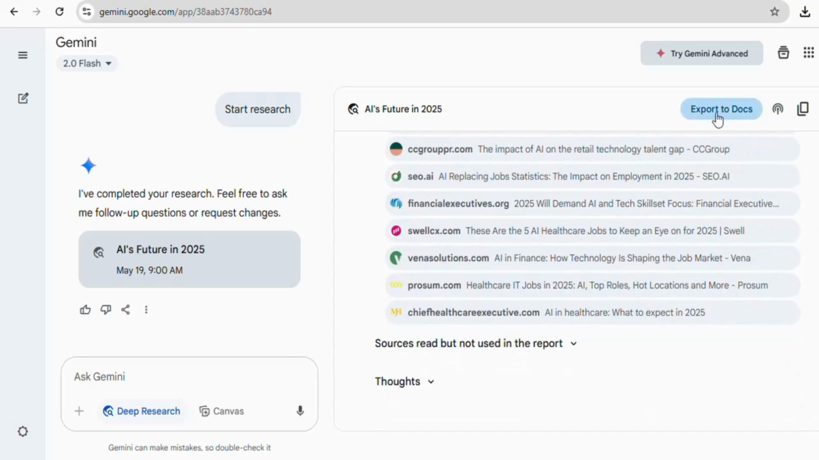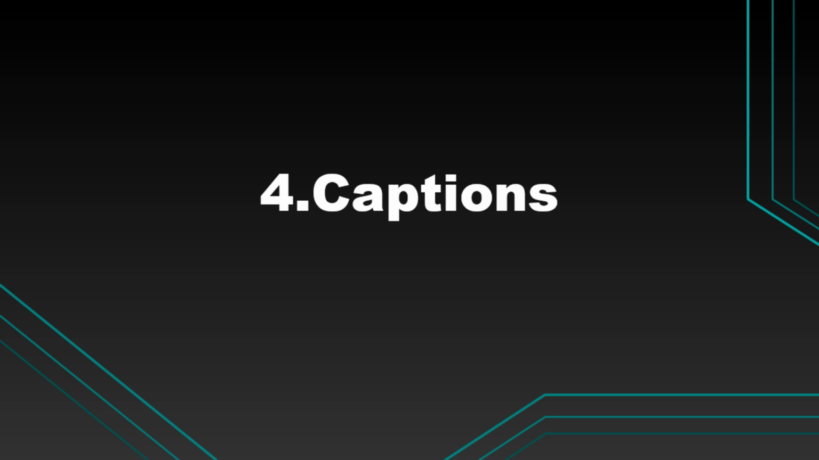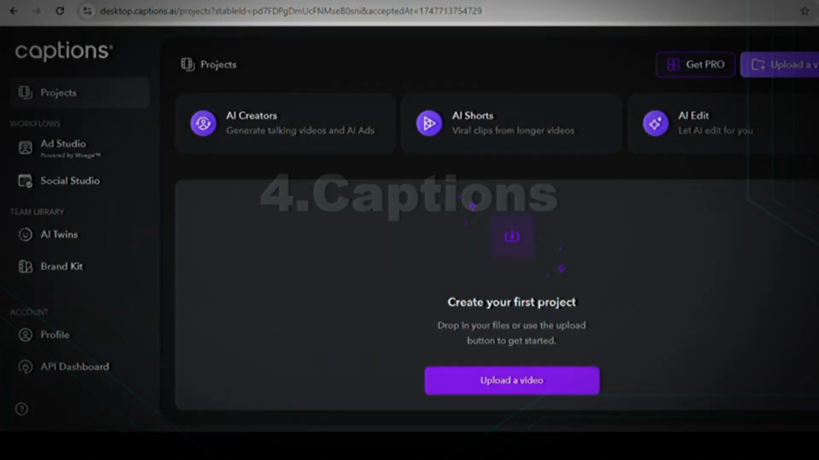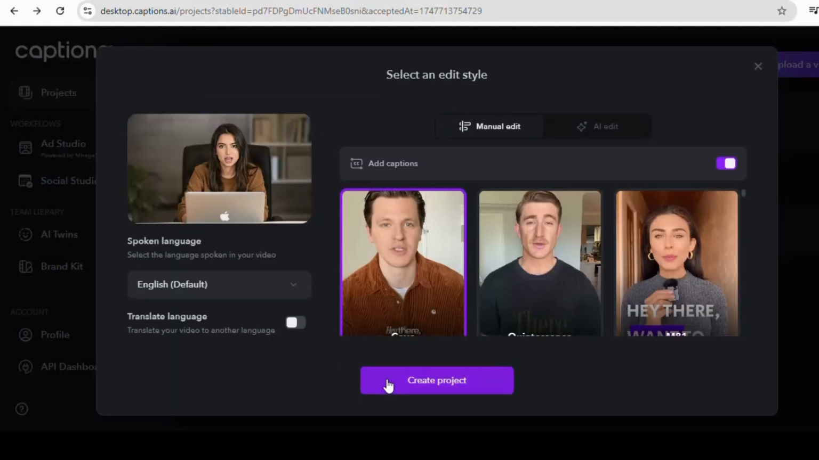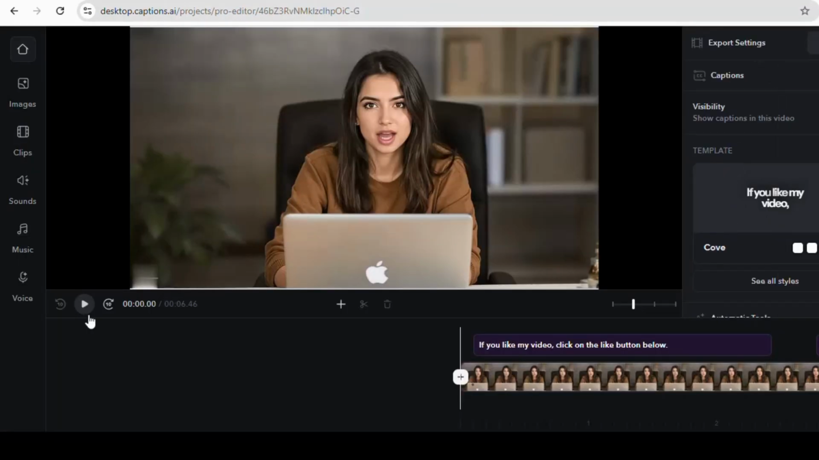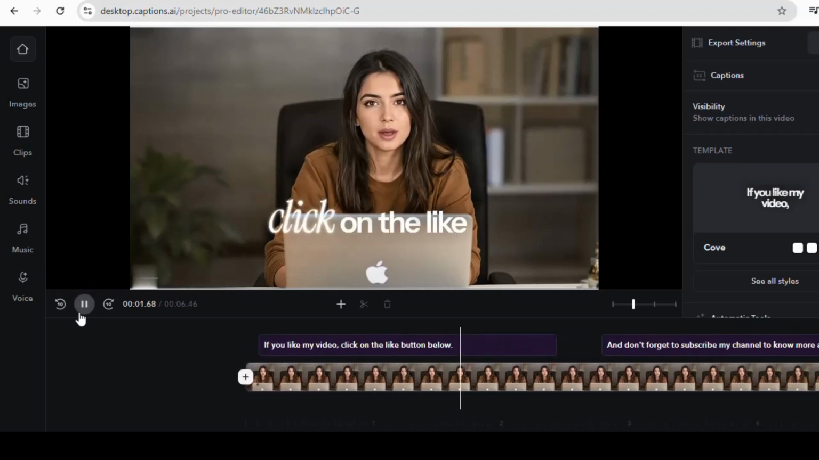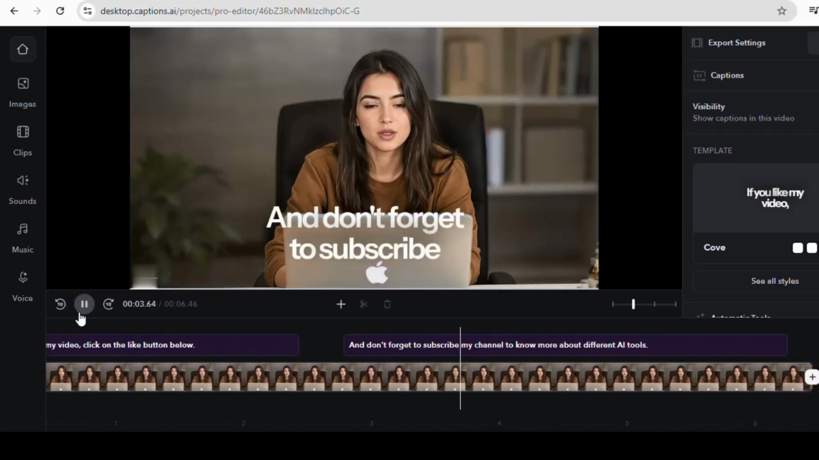Now, the fourth app is Captions.ai. Using this app, you can automatically generate captions. Here, I will upload a video and then click on Create Project. It will automatically generate captions for my video. You can also edit your video with its AI eye contact feature.